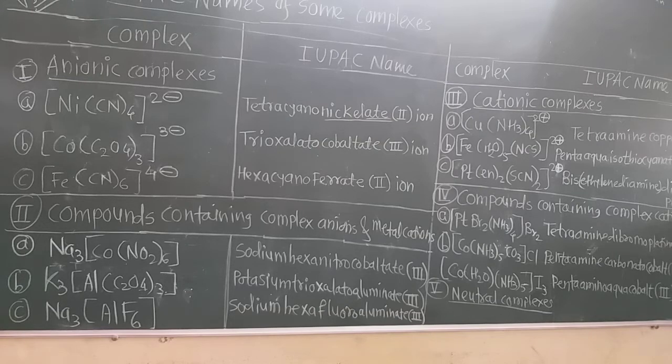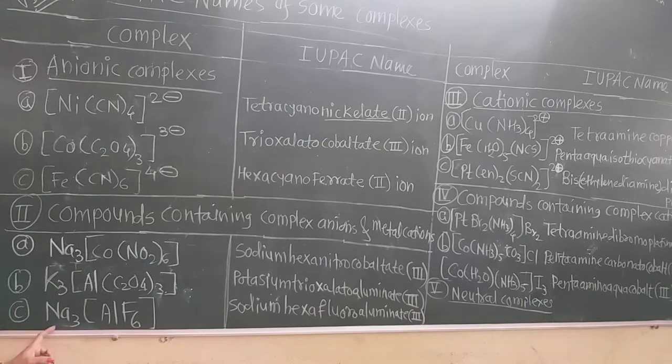Oxalate is converted into oxalato, potassium trioxalato aluminate, because it is the anionic complex, and write down the oxidation number of this aluminum as 3 in the parenthesis because it has the plus 3 oxidation state.